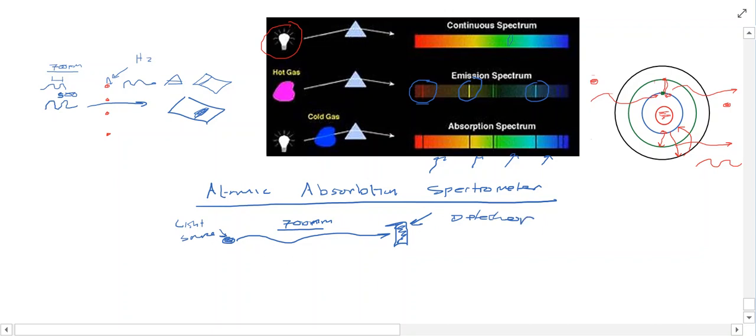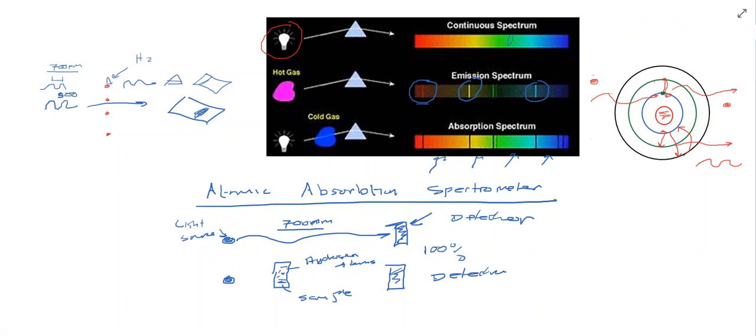Now when there's nothing in front of this, the light is just passing through, and you're getting 100%. So let's say all of this red light is passing and being picked up by the detector. Now what we can do is have this same kind of setup, and then take our sample. This is our sample. So imagine inside this container you have hydrogen atoms, and then you have your detector here, like so.